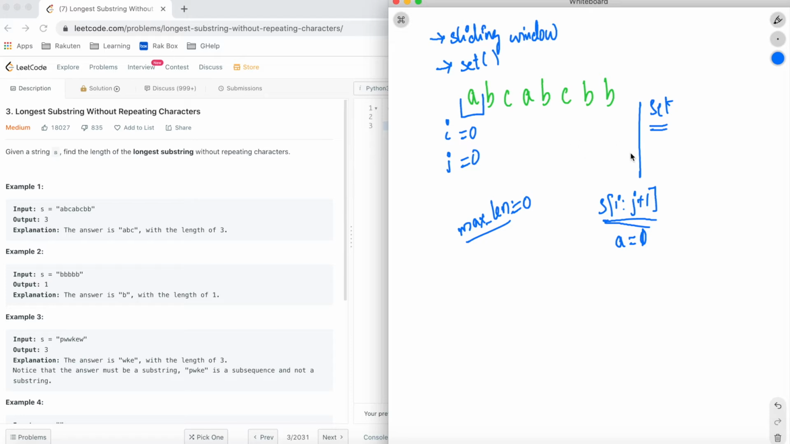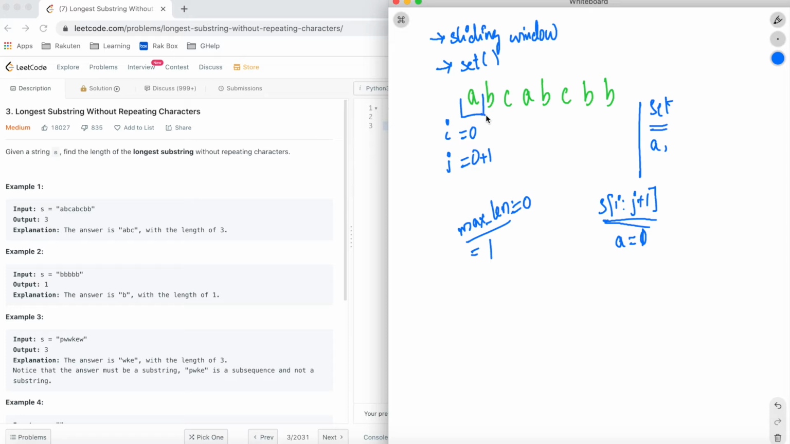We add the element A to the set. Max length is now 0. As the substring A has length of 1, which is greater than the max length, we will update max length equal to 1. And now let us increment j by 1. Let us call j our right pointer and i our left pointer. We keep on incrementing the right pointer until we encounter a repeating character.